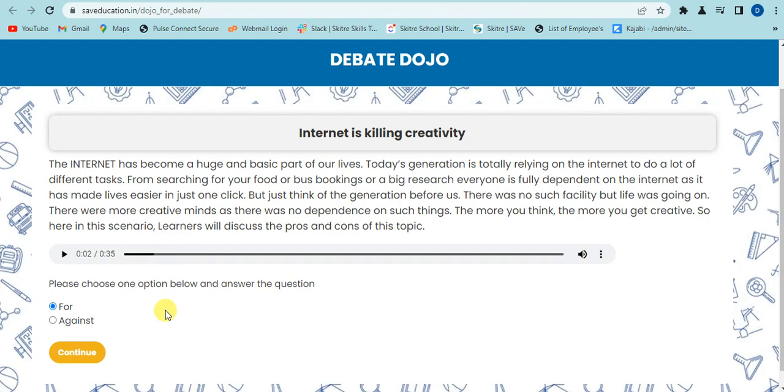Then here some options are provided. First one is for, which is for debating in favor of the statement, and second one is against, which is for debating against the statement. For now I am selecting for, then click on continue button.